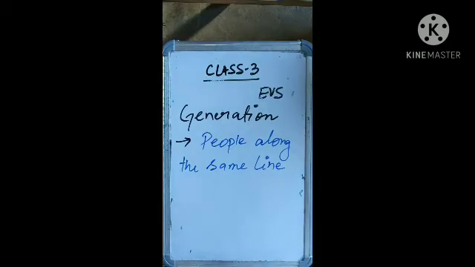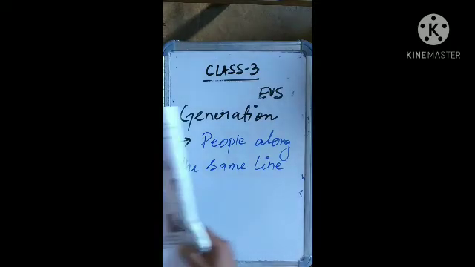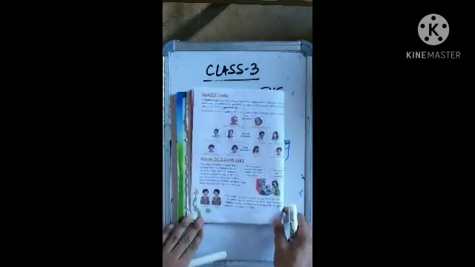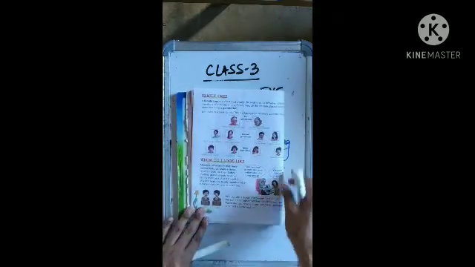When you look at the family tree, you will find some people along the same line. Those people along the same line form a generation. I am going to take the textbook as a reference so that you can understand easily. Turn to page number 6 and you will find the family tree of Simi.